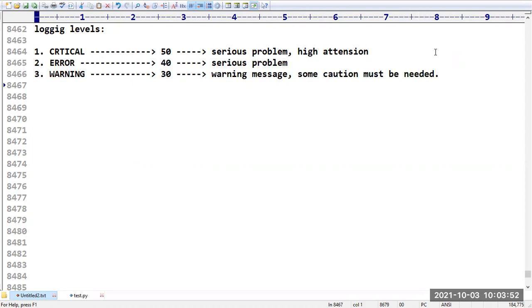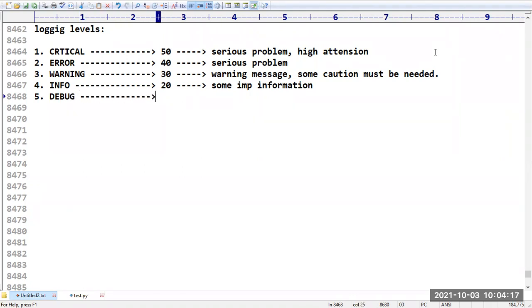Then, sir, what is the fourth one? Info message. Its value is 20. It is for some important information I want to display. Then the next level is debug level.